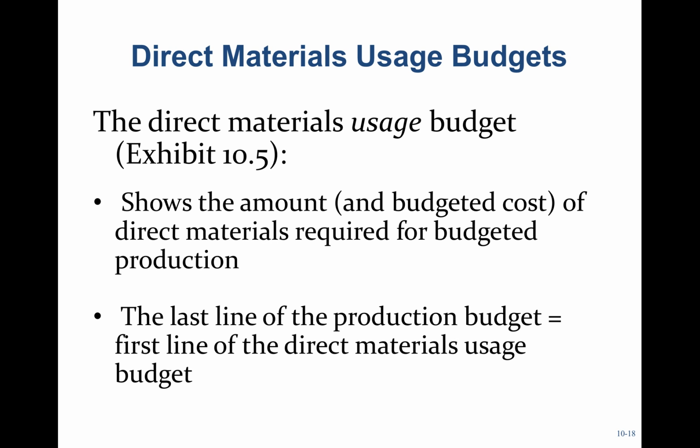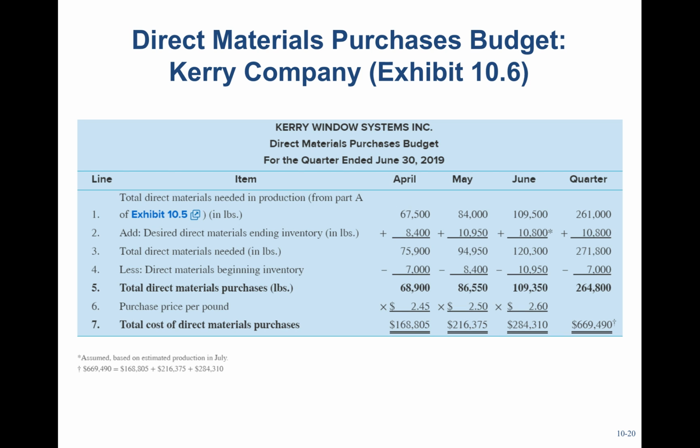So let's take a look at the material purchases budget. We first look at the production needs for material in pounds. It might be 2 pounds or 3 pounds per unit. Then we'll add our ending inventory and subtract beginning inventory. We don't need the beginning because it's already in the storeroom. We have to add ending inventory because that's our desired ending inventory, so we want to have a kind of a cushion or a buffer.